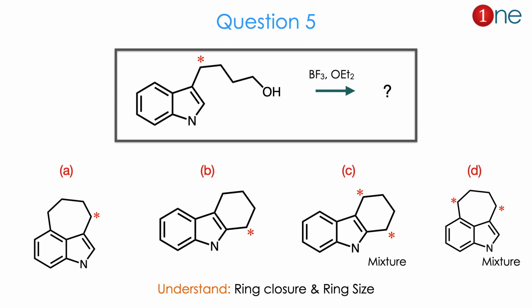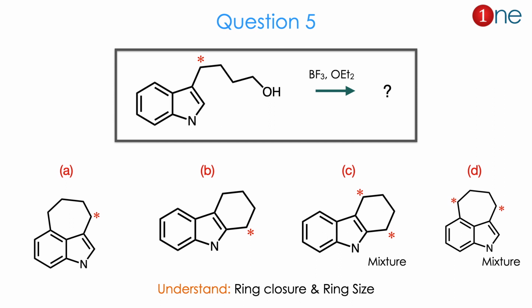Then question number 5. The starting material is an indole with a long chain alkyl group and you have N2OH there. Here one carbon is labeled, and you are using acid with ether there. Here ring closure occurs. Ring closure can give a 6-member or 7-member ring. But the position of the labeled carbon is the real question, where it really will be.